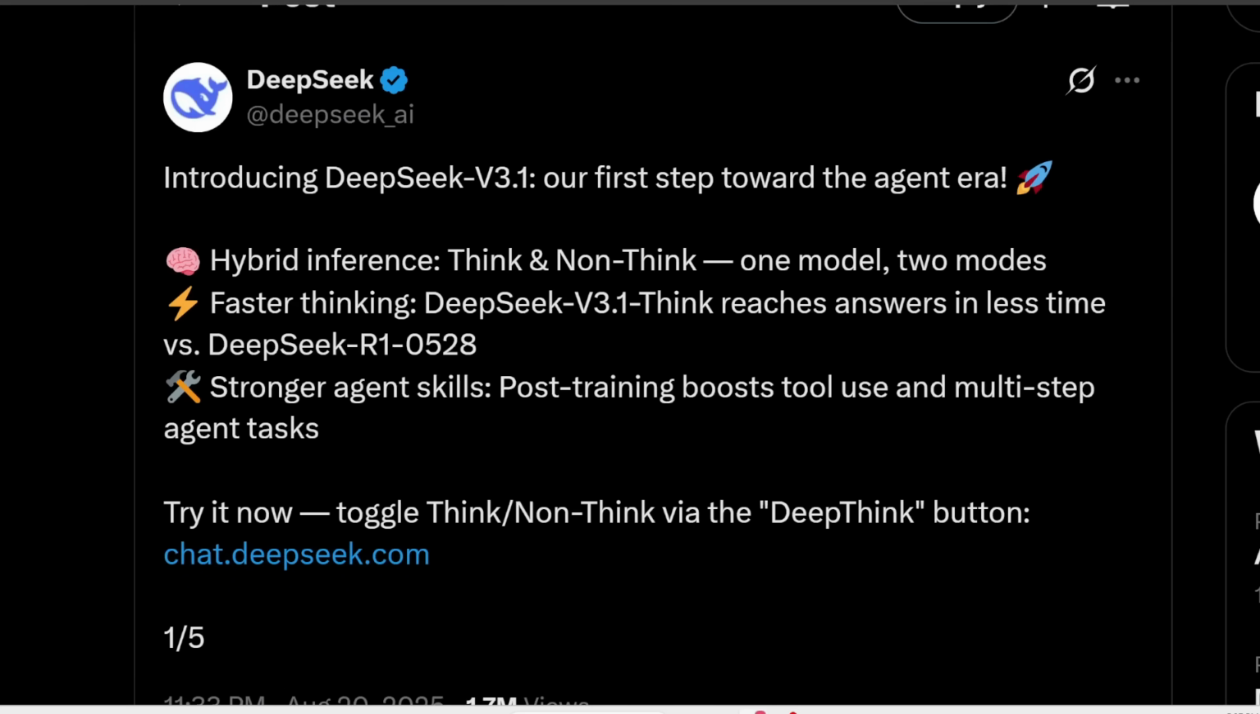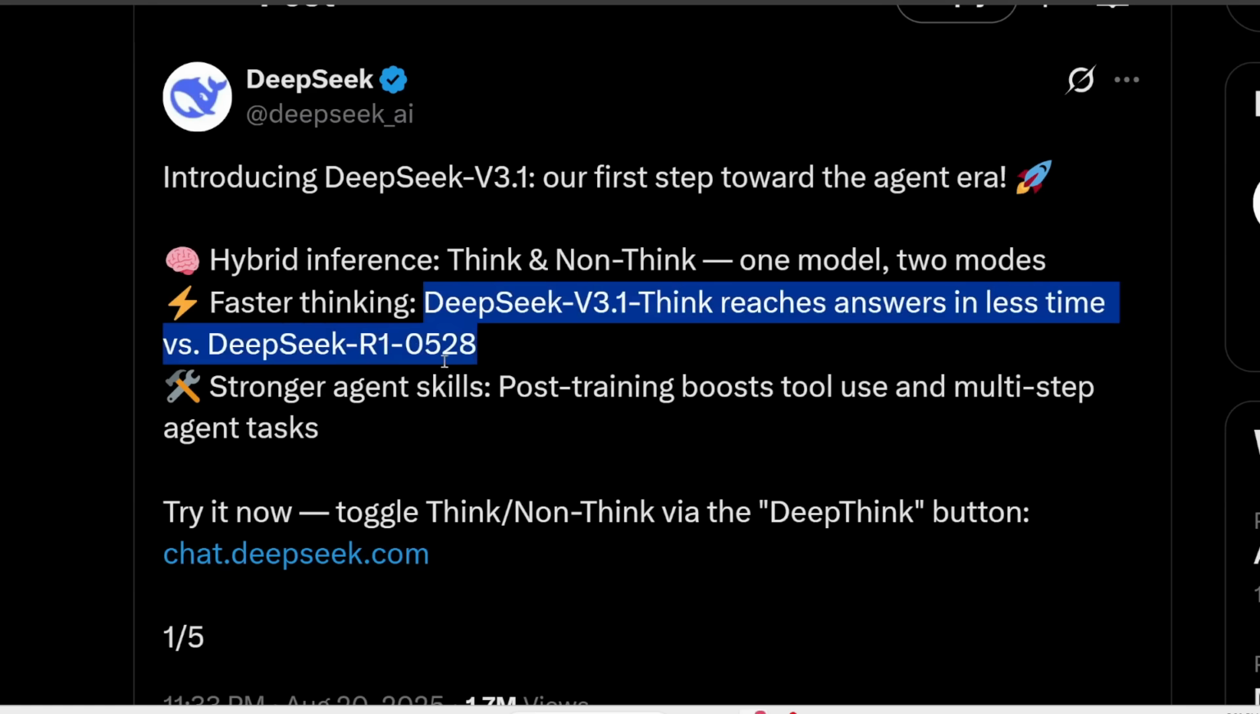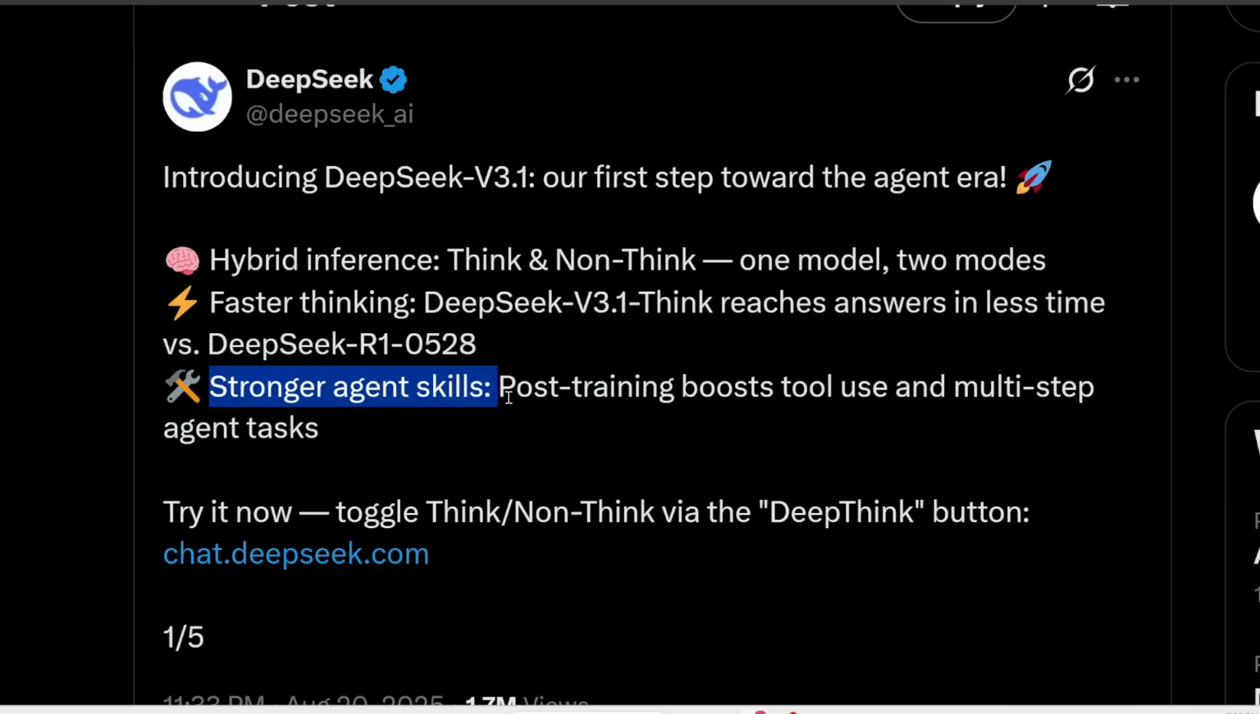In other news, DeepSeek has released their latest model, DeepSeek V3.1, and this has both a thinking mode, which processes for a bit longer but can handle more complex reasoning tasks, and then a non-thinking mode, which answers faster for simpler tasks. Now this runs way faster than DeepSeek R1, plus it has stronger agentic skills.